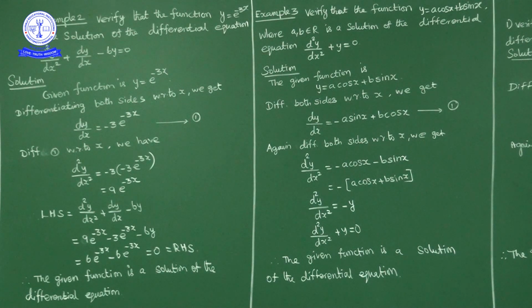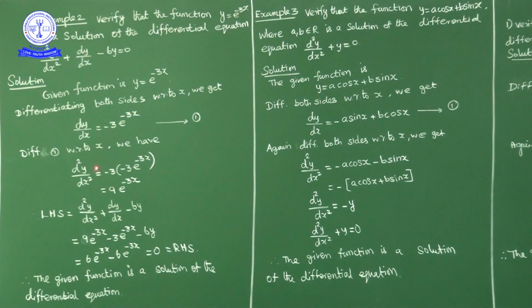Now what is the LHS given? LHS is d square y upon dx square plus dy by dx minus 6y. So d square y by dx square is 9 into e power minus 3x, plus dy by dx, which is minus 3 into e power minus 3x, minus 6y, I'll write as it is.